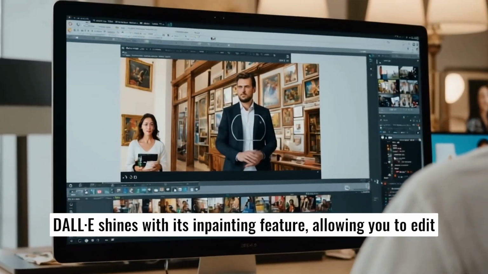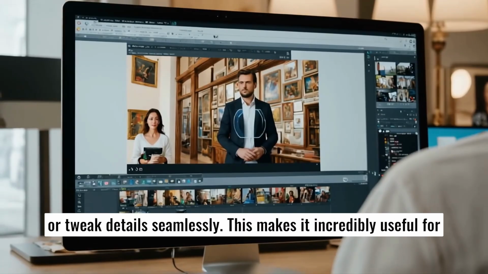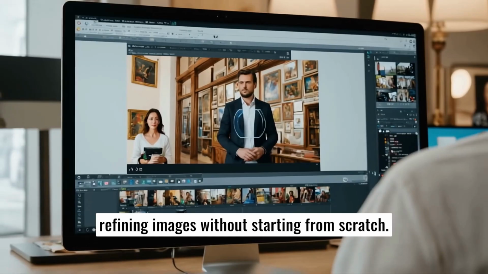DALL-E shines with its in-painting feature, allowing you to edit parts of an existing image, remove objects, add new elements, or tweak details seamlessly. This makes it incredibly useful for refining images without starting from scratch.